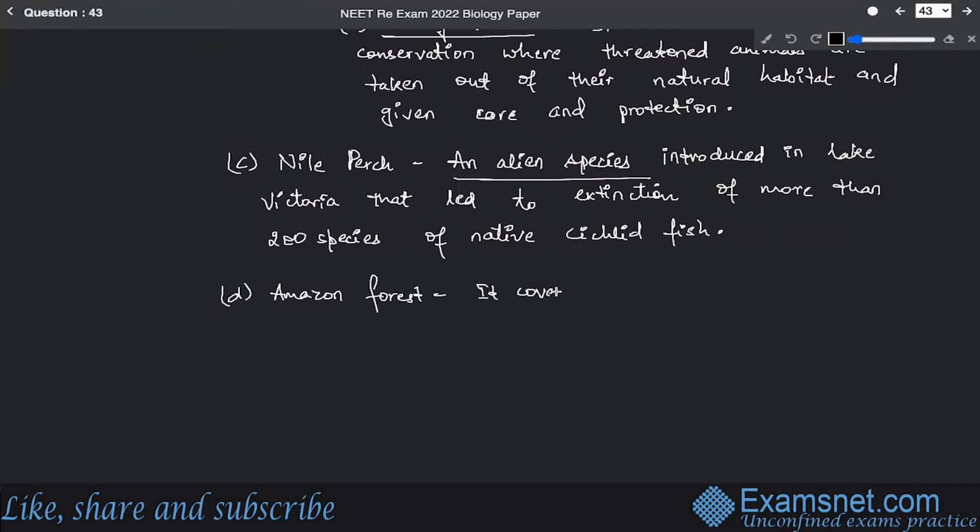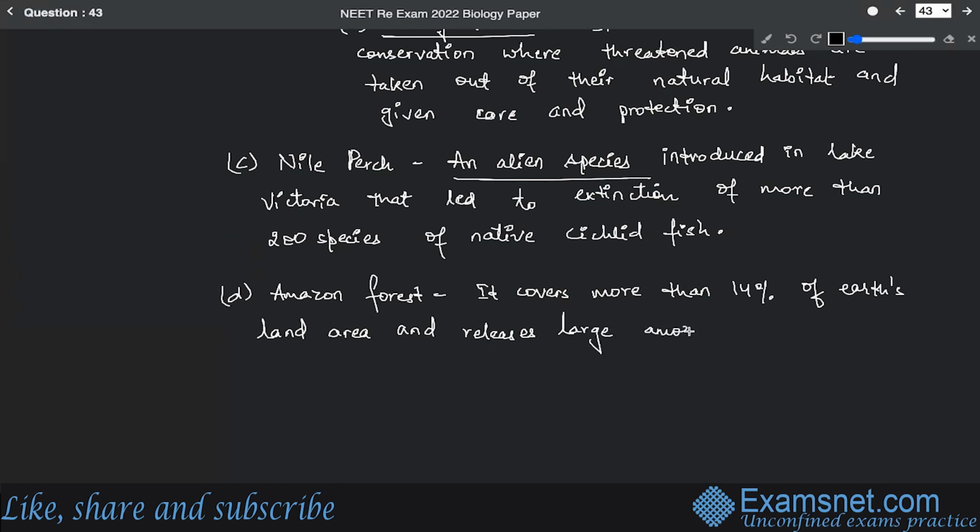It covers more than 14% of Earth's land area and releases a large amount of oxygen.